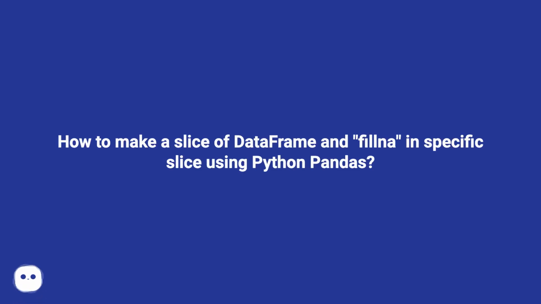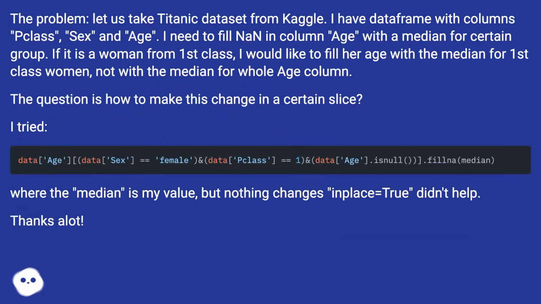How to make a slice of DataFrame and fillna in a specific slice using Python pandas. The problem: let us take the Titanic dataset from Kaggle. I have a DataFrame with columns class, sex, and age. I need to fill NaN in column age with a median for a certain group.